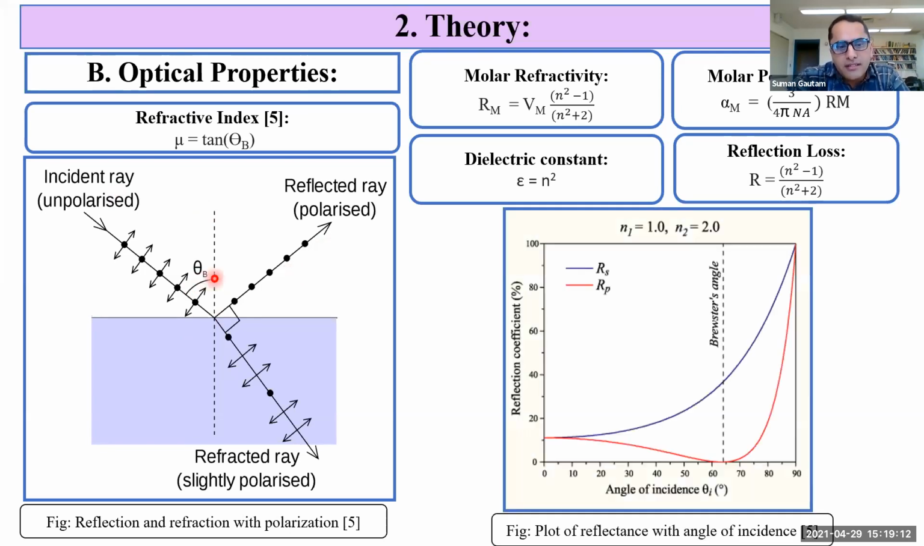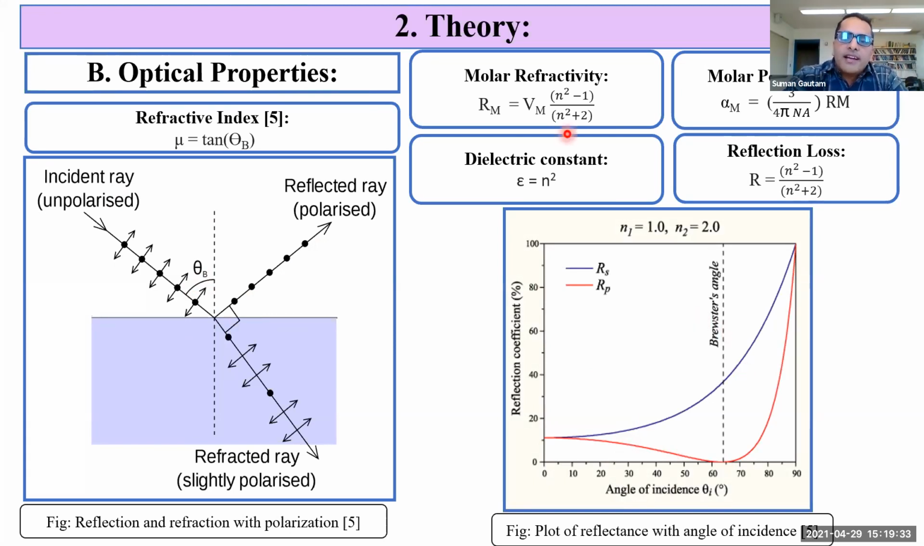So at this condition, the reflected ray and the refracted ray are perpendicular to each other. Hence, the intensity of the S component of the light is non-zero, and the intensity of the P component of the light decreases, and finally it goes to zero at a certain angle. That angle is called Brewster's angle, which is used to calculate the refractive index.